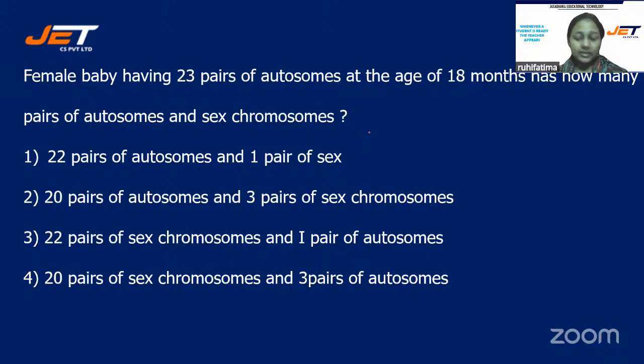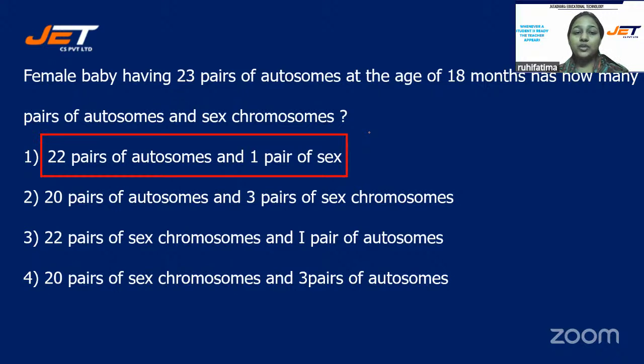Excellent, students, excellent. Maximum of you have written the correct answer. That is option number 1, 22 pairs of autosomes and 1 pair of sex chromosome. Option number 1 is the right answer, students. Well done.